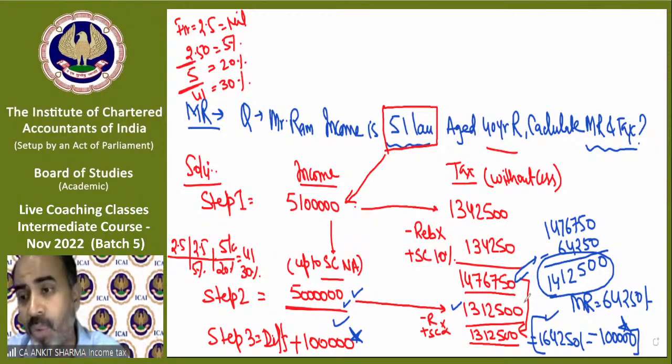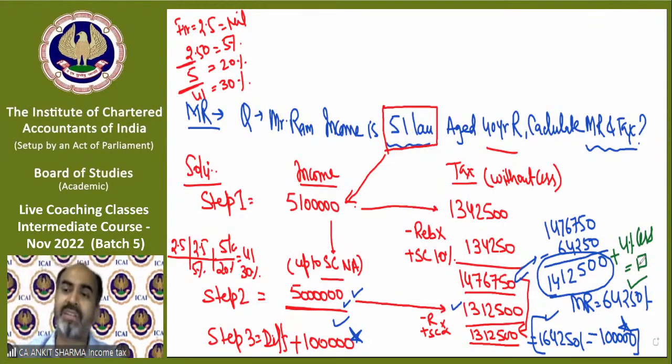Now, if the question asks what is the marginal relief, only then my answer will be this 64,250. But if they are asking for tax also, then I have to deduct this marginal relief from the tax, and then I have to apply 4% cess on this 14,12,500. So you have to calculate cess of 4% on 14,12,500. Then whatever comes, that is your answer of tax liability. That's very interesting. You understand?